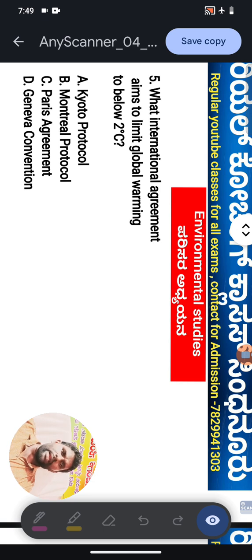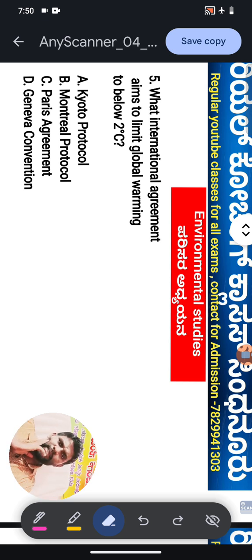What international agreement aims to limit global warming to below 2 degrees Celsius? Which is right? Kyoto Protocol, Montreal Protocol, Paris Agreement, Geneva Convention. Which is right for that? Question number 5. For question number 5, which is the right answer?